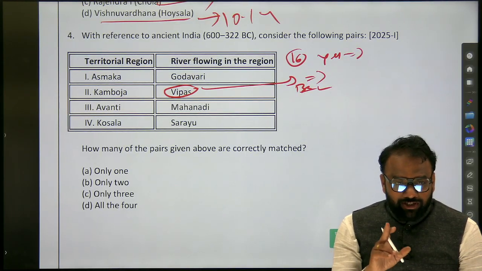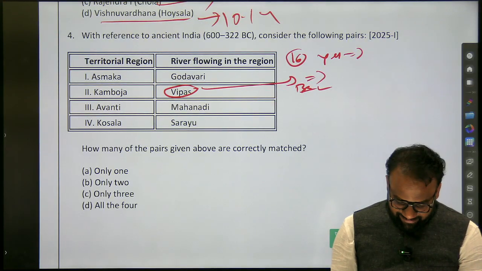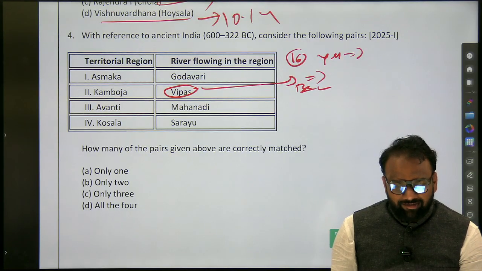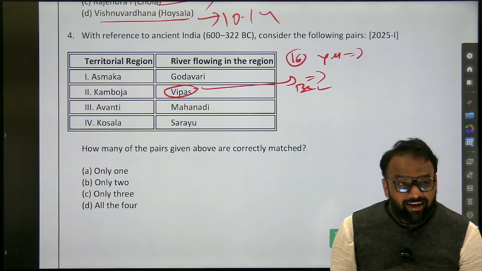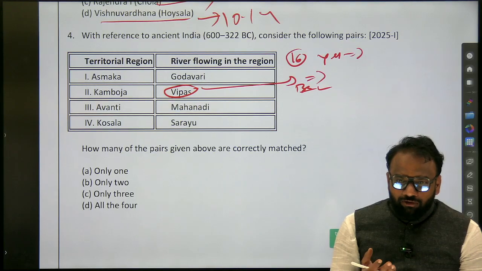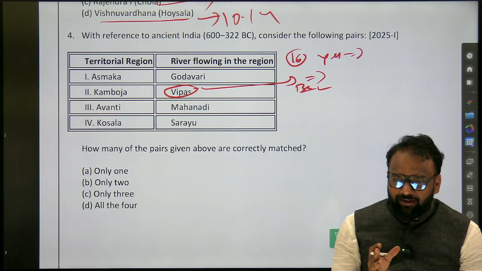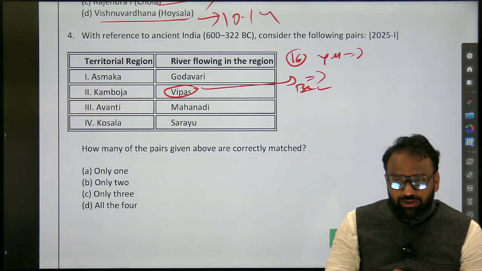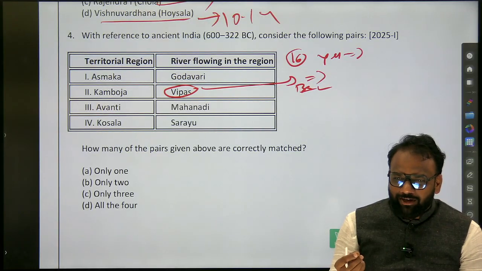Kamboja. So northernmost is Kamboja. Which is the southernmost? Search it. Yes, Asmaka. See, what we are doing is trying to build a strategy. When our strategy meets the expectation, it automatically gives a kind of pleasure. Already we are preparing selectively, but we will prepare for all the 16 Mahajanapadas.